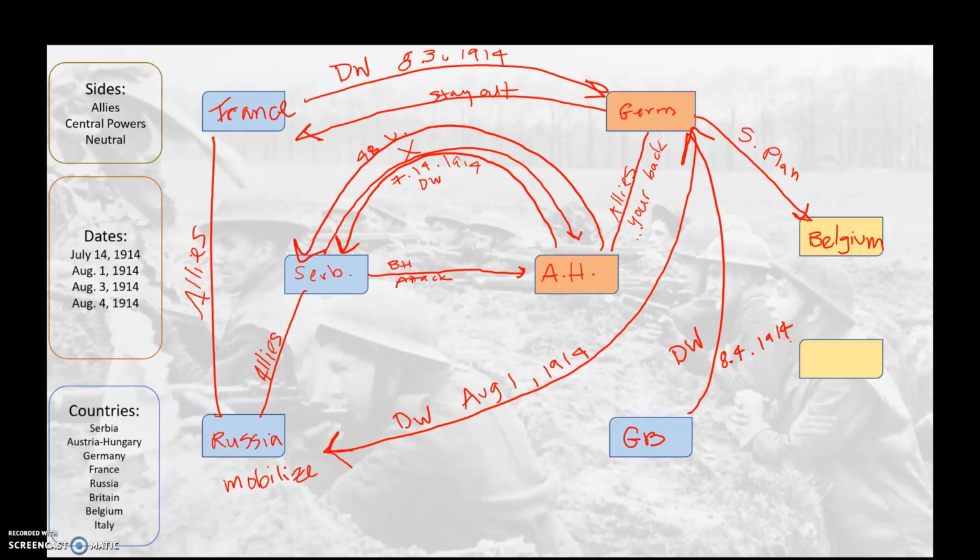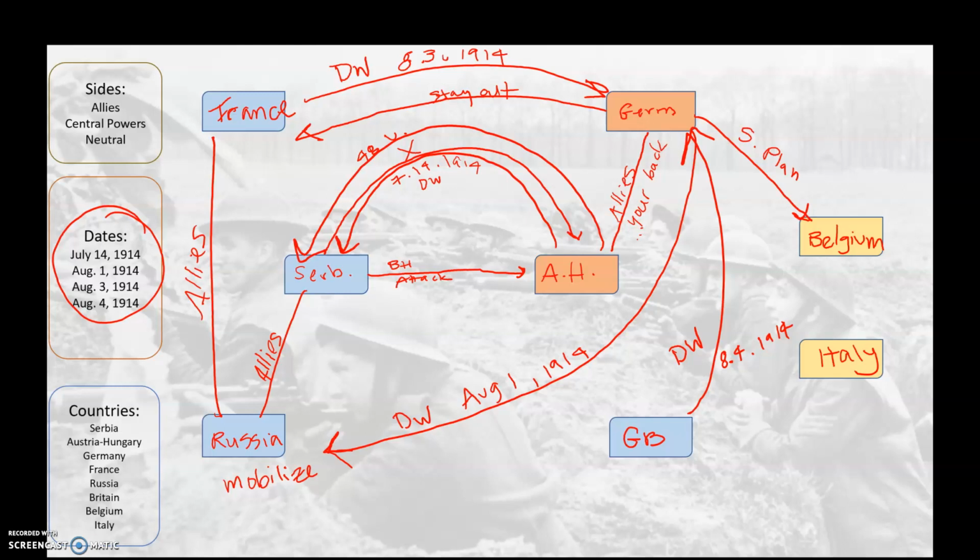1914. So as you can tell from the dates that I have written down here, these are happening back to back to back to back. August 1st, August 3rd, August 4th, etc. Okay? And then finally, Italy, mamma mia, they stay neutral for now.